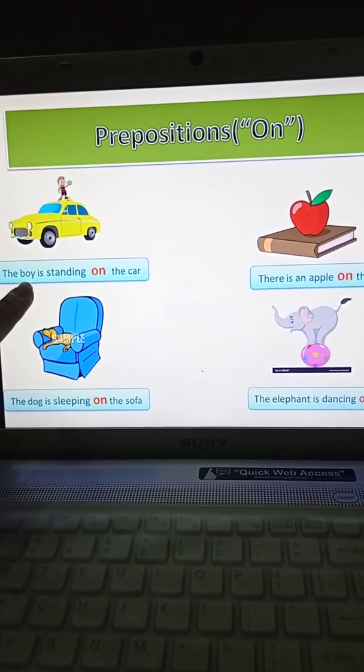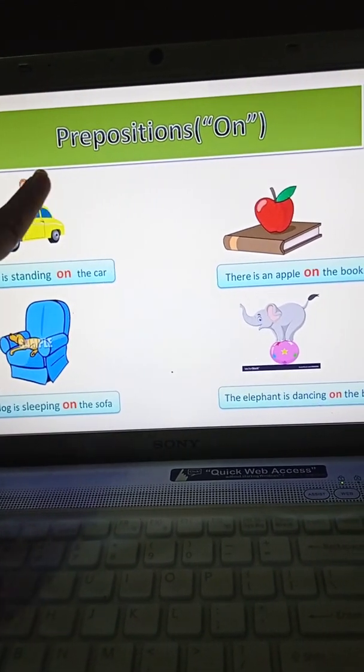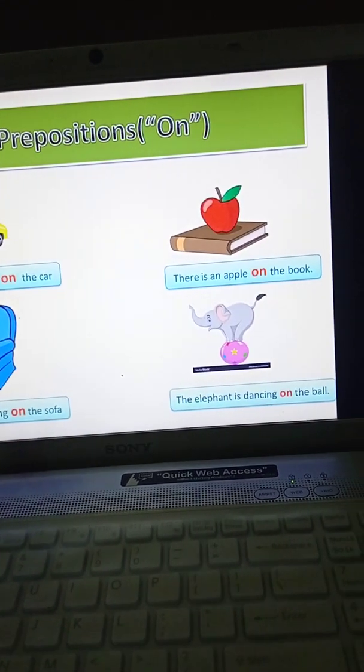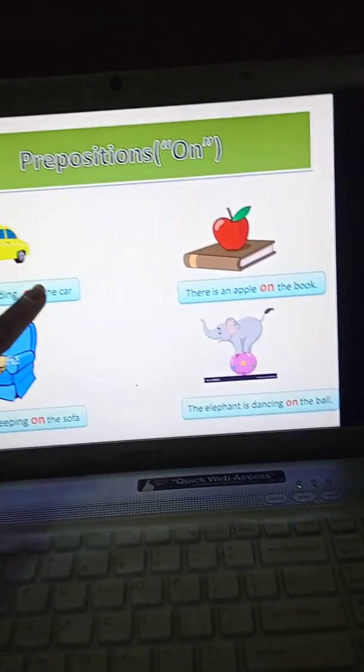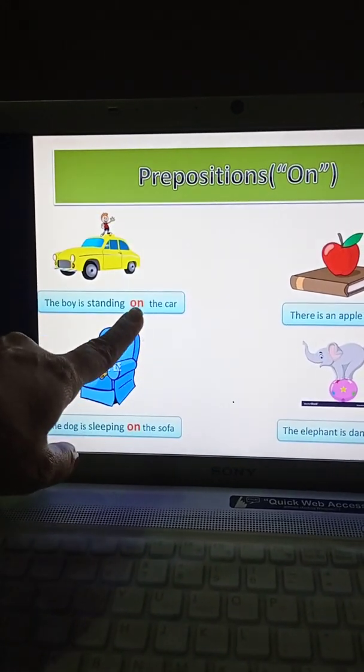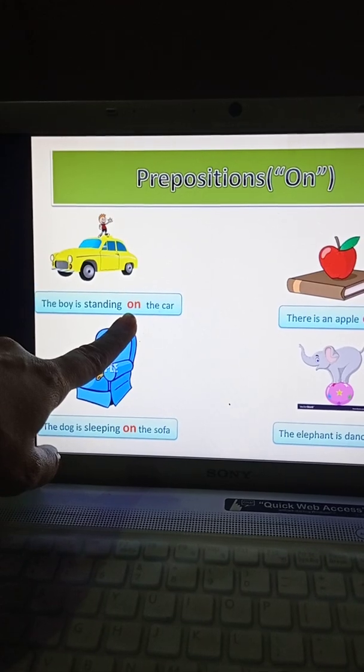Yes, the boy is standing on the car. What is the boy doing, children? The boy is standing on the car. So on is the preposition.